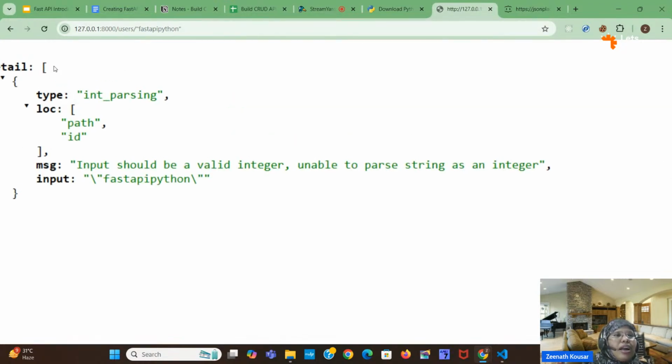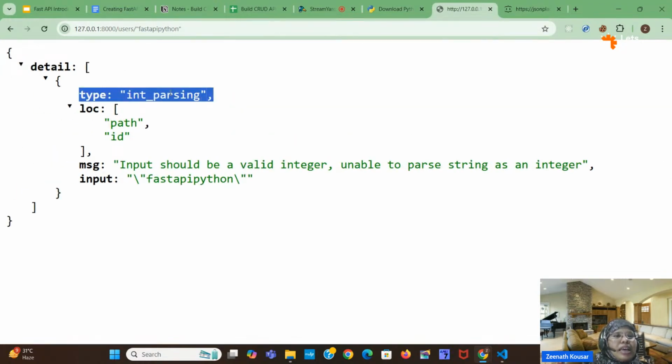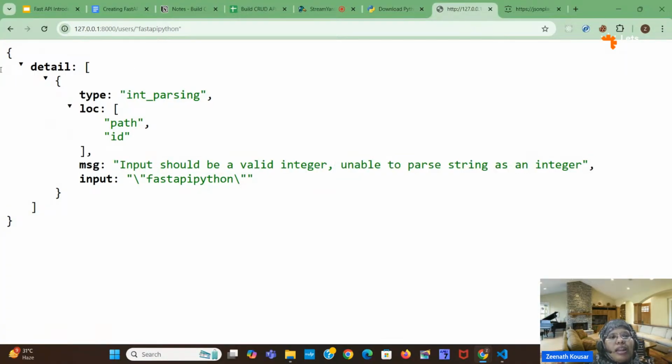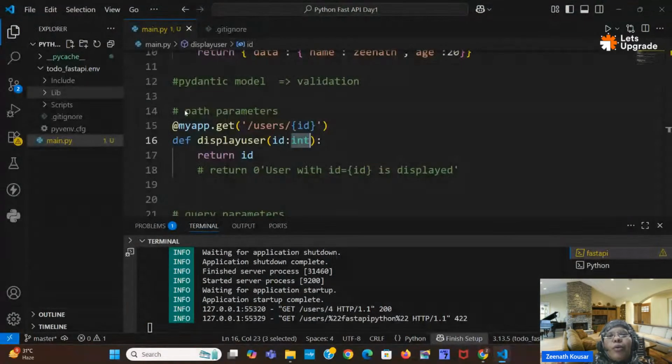So here we are getting an error. It is saying int parsing, input should be a valid integer, unable to parse a string as an integer. How are we getting this? Internally the Pydantic model is validating that particular value and it is displaying this error. So we have inbuilt validation as well inside FastAPI.